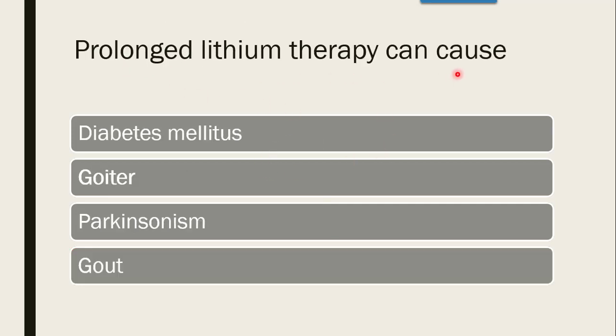Prolonged lithium therapy can cause which of these disorders or diseases? The first is diabetes mellitus, the second is goiter, Parkinsonism, gout. The correct answer is goiter. Goiter can be produced on prolonged lithium therapy.